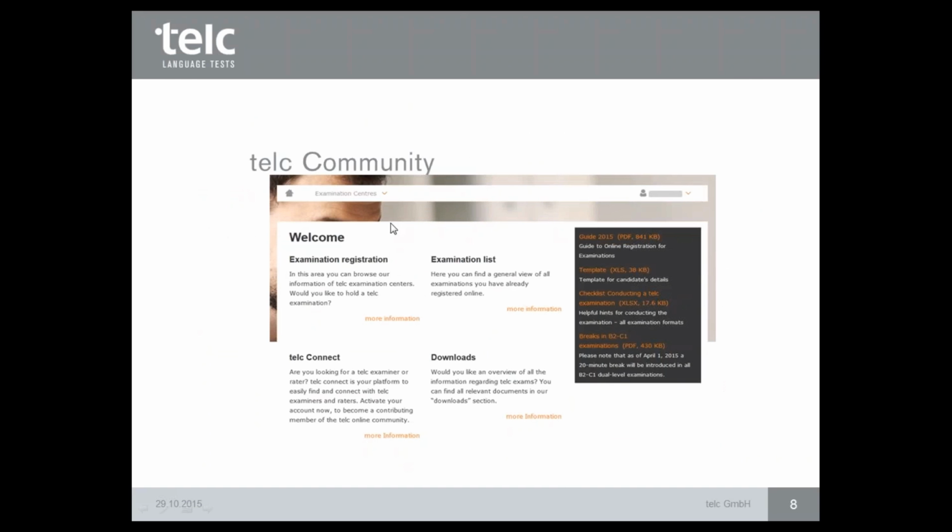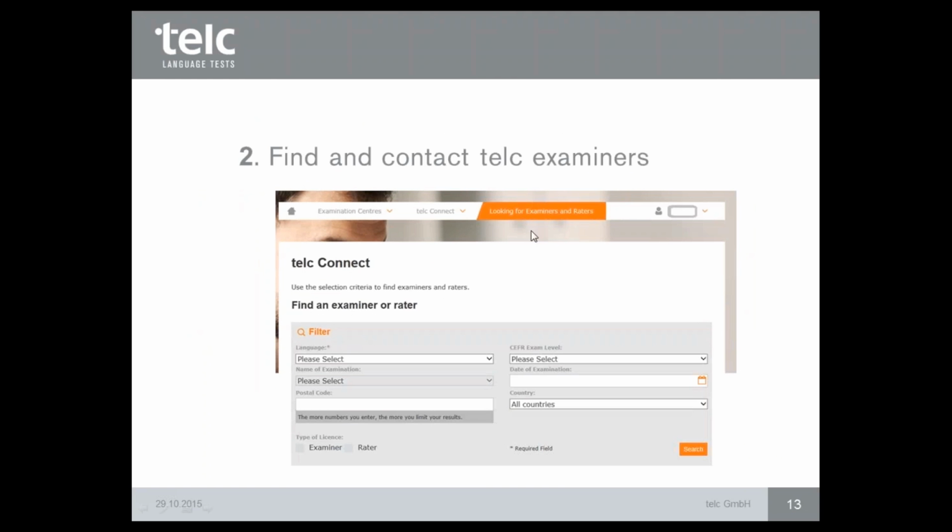Yeah, here. So examination centers in our telc community. Then you go to telc connect and more information. After it you will see this part in telc connect, looking for examiners and raters. You have to log in here, put your password and your customer number, and after it you will see this slide.